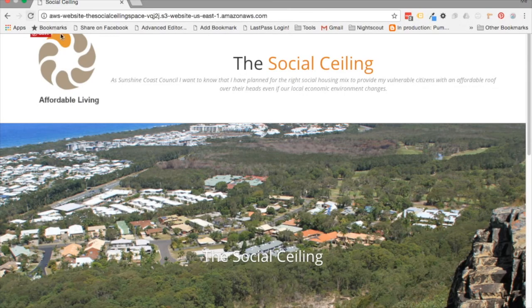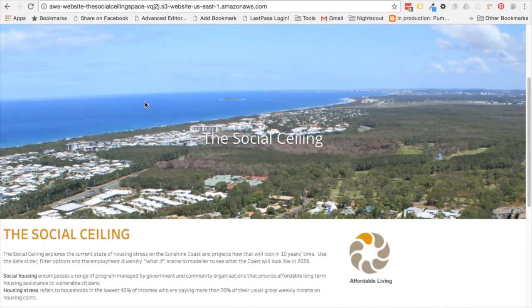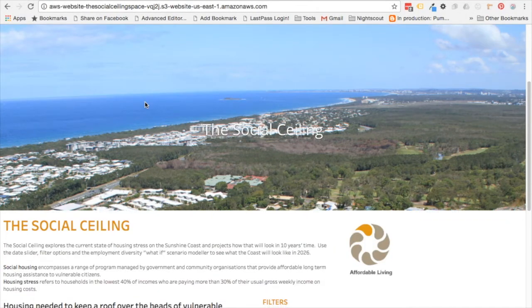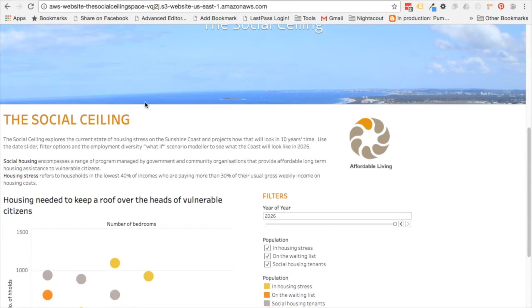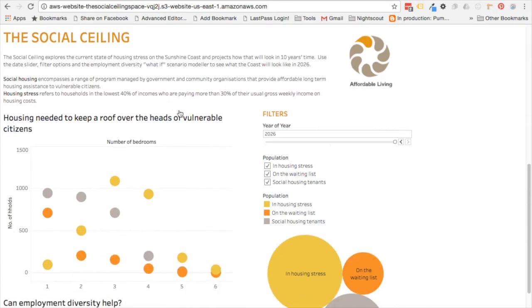And here we are on the Social Ceiling website where we have the opportunity to have a look at what the data mashup told us and to see what we can do about it. So the first thing we want to have a look at is in the current year, based on the 2016 census, which population areas should we focus on?